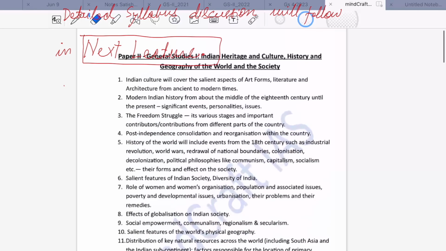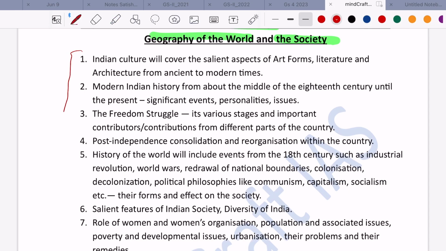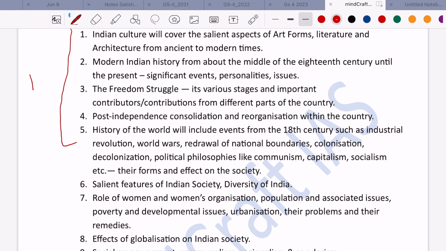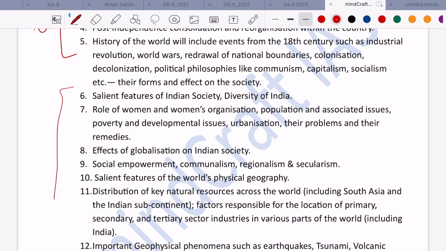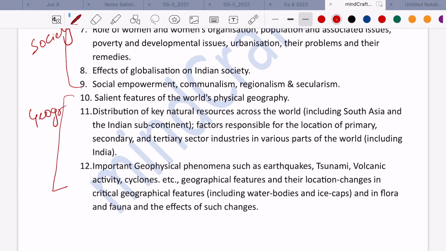General studies for the mains examination consists of 4 papers: GS1, GS2, GS3 and GS4. GS1 paper consists of Indian heritage, culture, history, geography of the world and society. So the first few topics are related to Indian history and culture. The next portion consists of society, and the last part of paper 1 consists of geography of India as well as of the world. So this is a brief discussion of the GS1 paper.